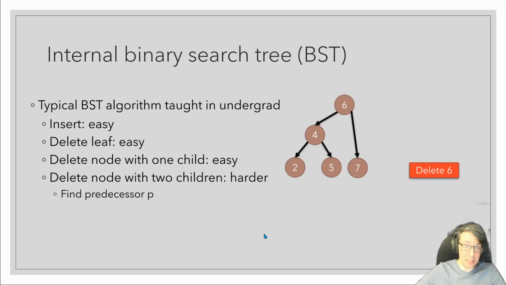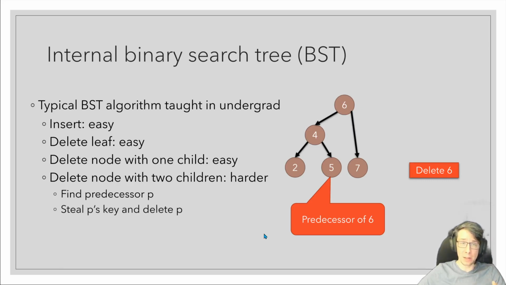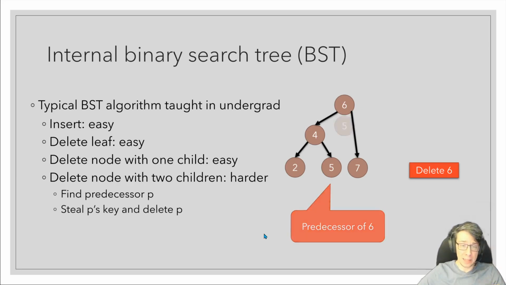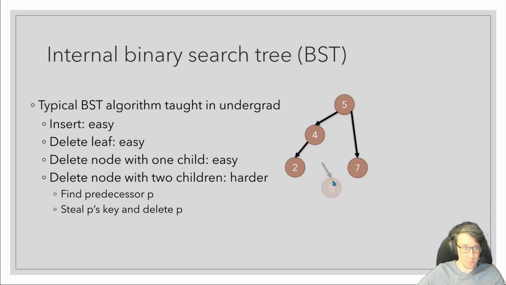So suppose we want to delete 6. To do this, we find the predecessor of 6, which is the largest key in the left subtree of 6, and then we steal that predecessor p's key and replace the key we're trying to delete with that, and then we've reduced the problem to the problem of deleting that predecessor node, which now contains a duplicate key, and that node is going to be either a leaf or a node with one child, so we've reduced this problem to one of the previous two cases.